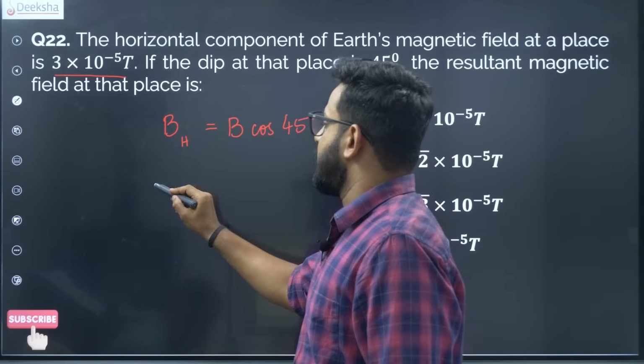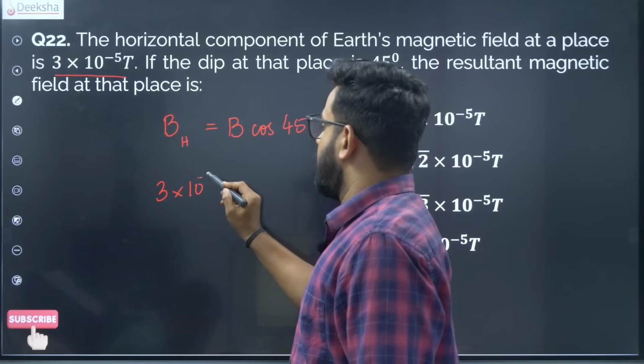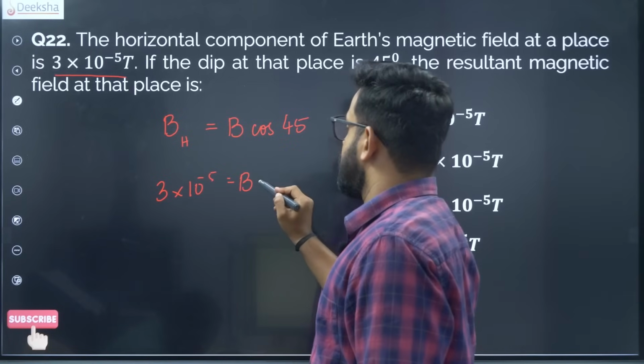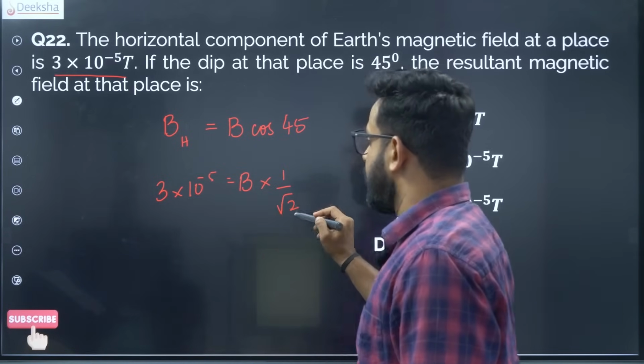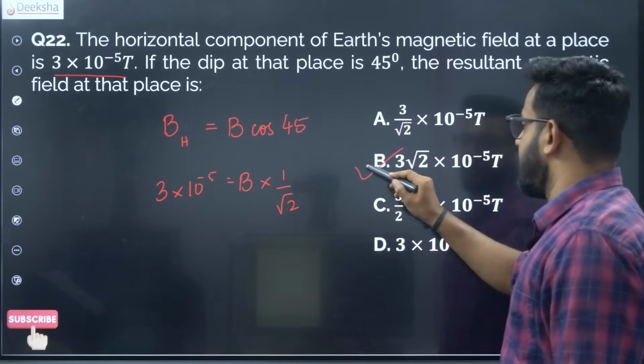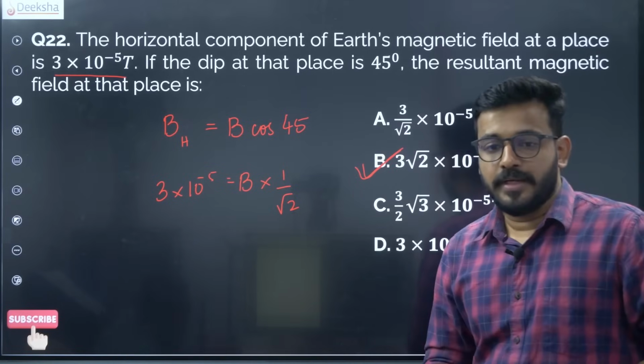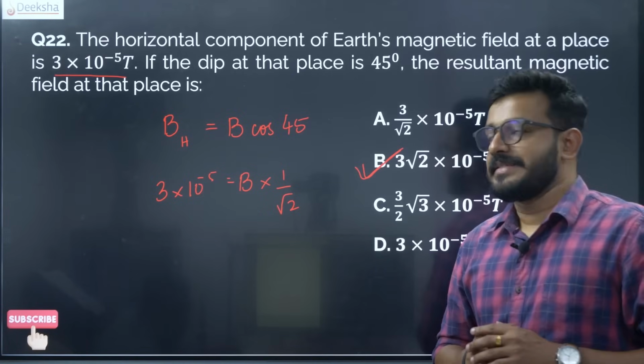So BH is 3 × 10⁻⁵, and cos 45 is 1 by √2. Cross multiply, you will get option B as the correct answer. 3√2 into 10⁻⁵ is the correct answer.